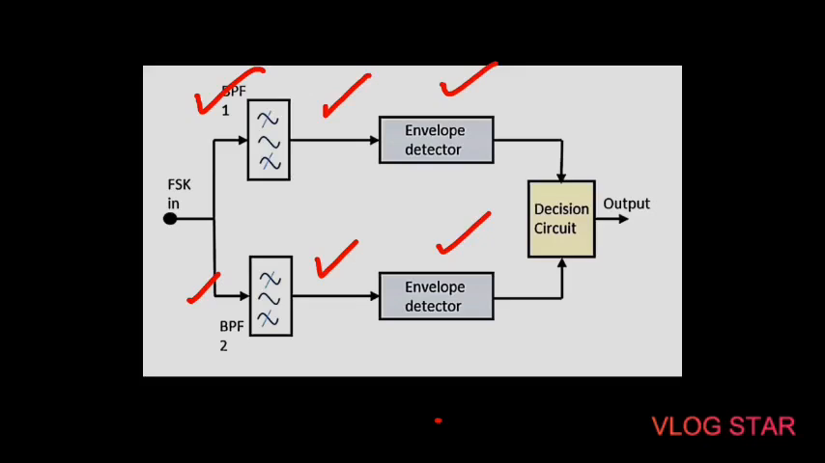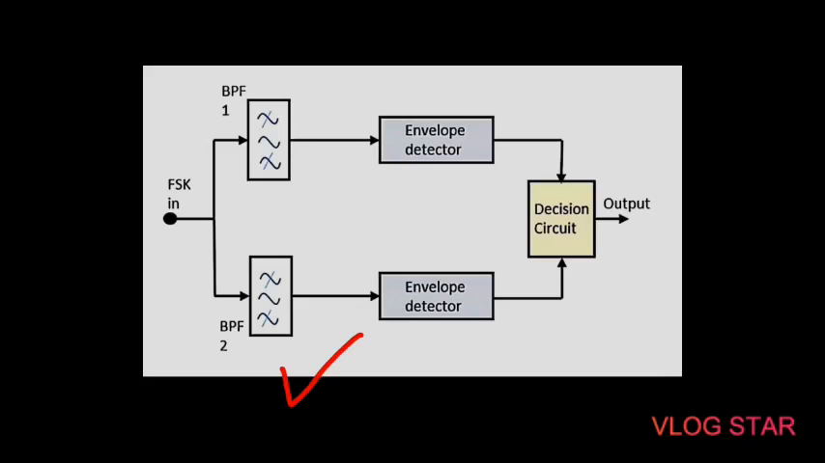Basically this is the diagram of the FSK demodulator. In that again there are two types. The first is the asynchronous FSK detector and the second is the synchronous FSK detector. There are different methods for demodulating the FSK wave. As we know, the main methods of FSK detection are the asynchronous detector and the synchronous detector. The synchronous detector is the coherent one while the asynchronous detector is the non-coherent one.